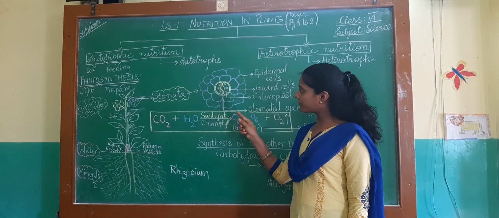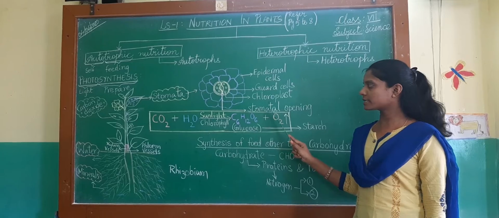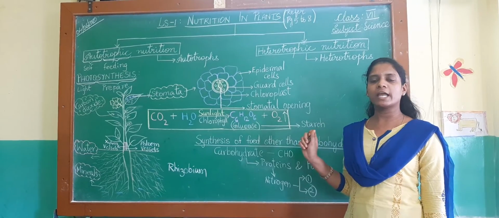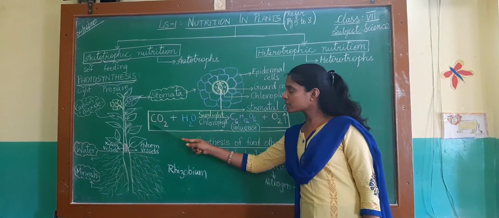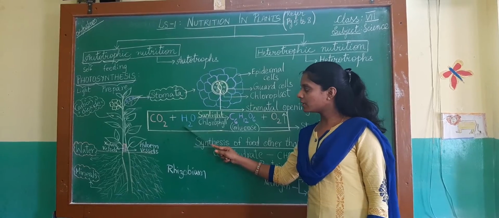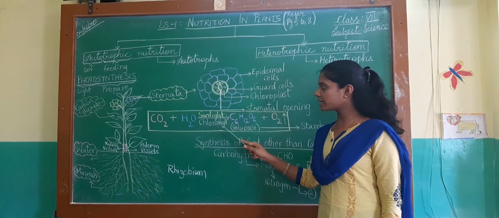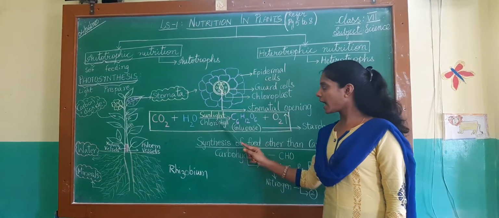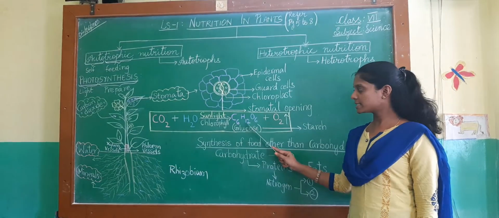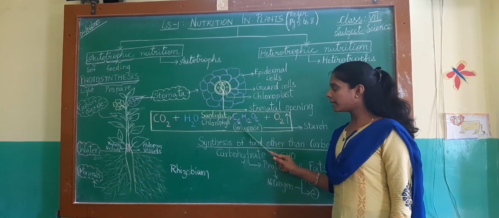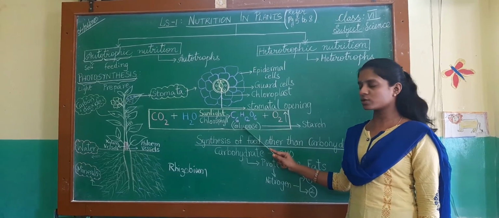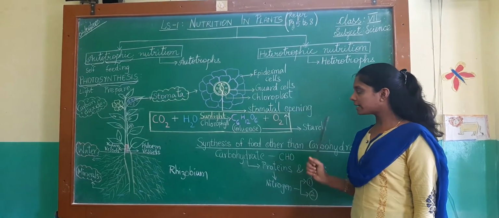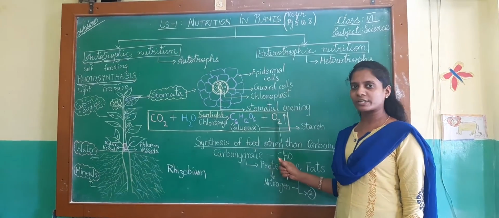It is this pigment which gives green color to the leaves. And you find a tiny opening here, isn't it? This tiny opening is called the stomatal opening. It is this stomatal opening which helps in the exchange of gases. Carbon dioxide from the air and water from the roots, in the presence of sunlight and chlorophyll. It is this chlorophyll which helps in trapping the sunlight and prepares food called glucose, C6H12O6. And once it prepares this food called glucose, it also stores some amount of food in itself called starch. And in this process, oxygen is also released.